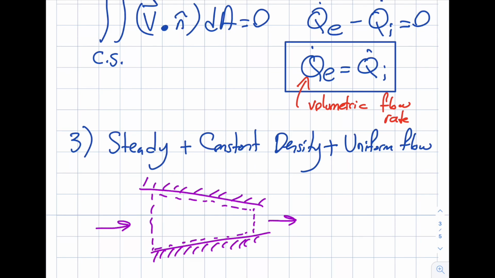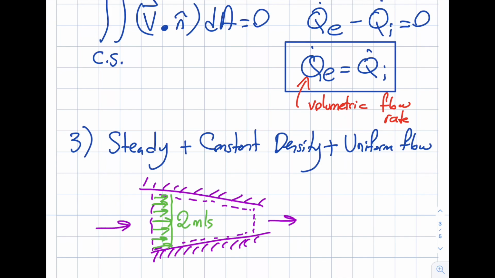Here's what it means. Velocity is a vector. Vectors are defined at a point, not at an area. So how am I going to translate when I say the velocity in here is equal to, let's say, 2 meters per second? But then I'm multiplying this by area, right? Take a look up here, V times A. So I'm multiplying something that's defined at a point with an area. I'm generalizing that the velocity everywhere over the inlet is 2 meters per second.